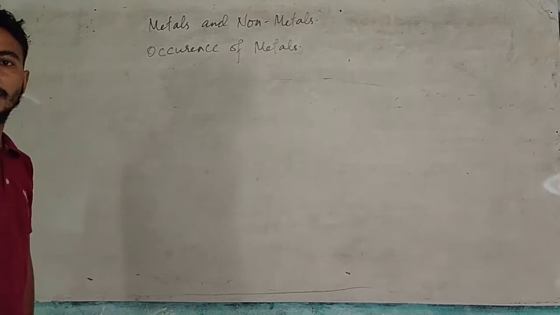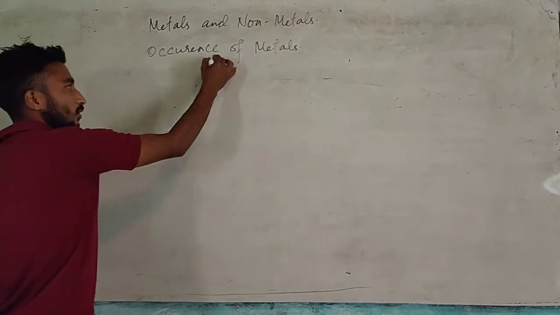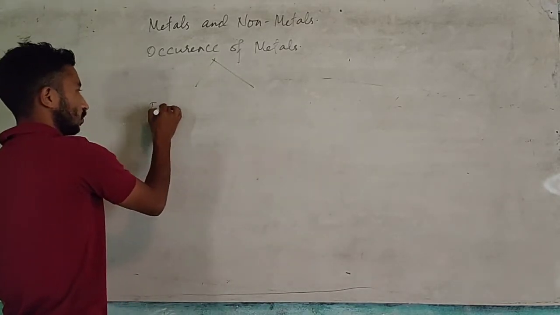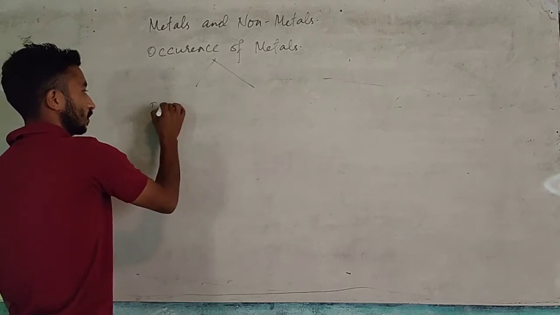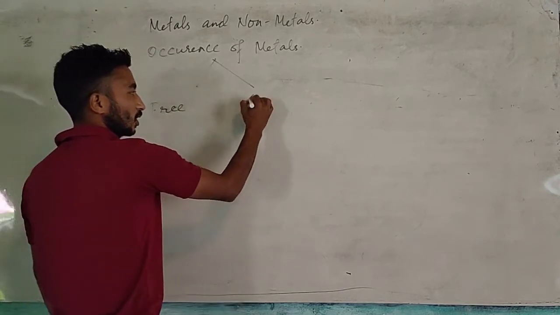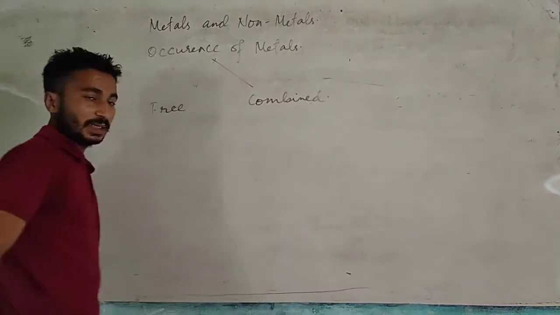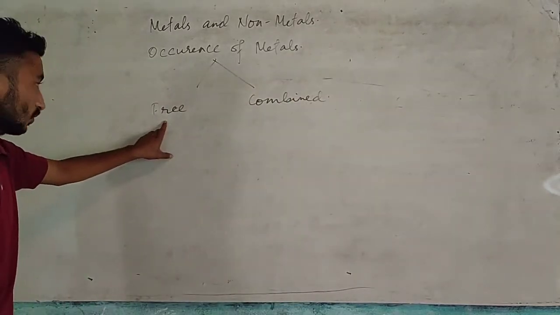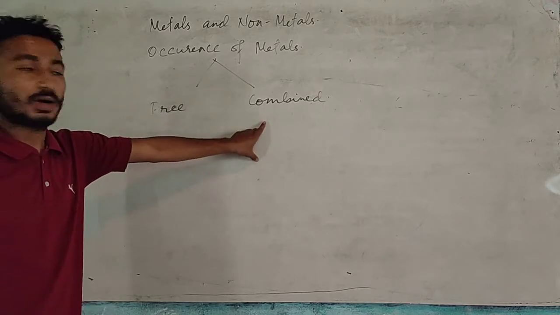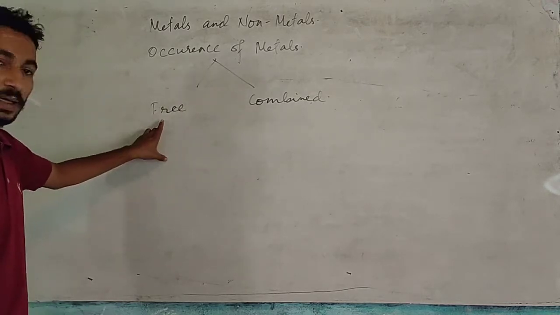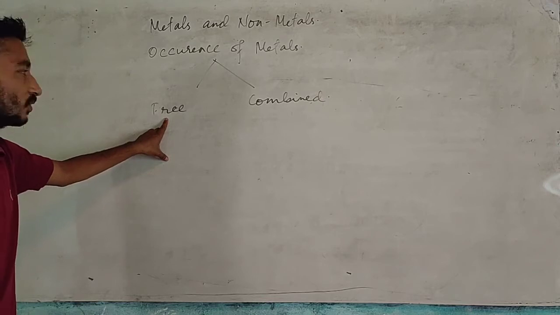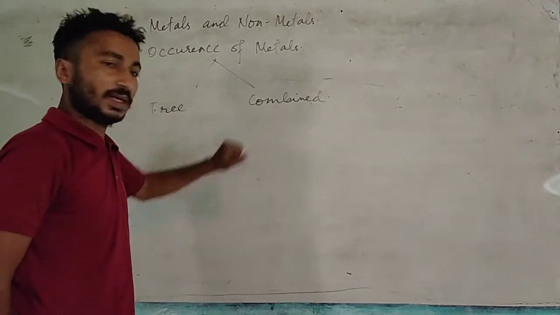How do metals occur? Metals occur in two states in nature. One is called the free state and the other is called the combined state. Some of the metals occur in free state, some of the metals occur in combined state.